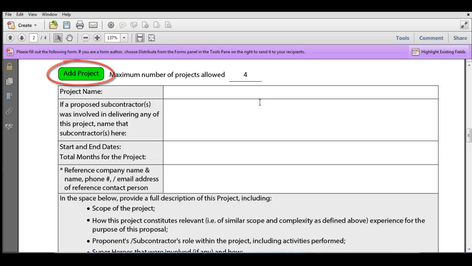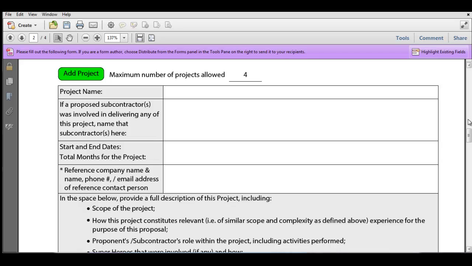So in this case, you will add projects, but you'll see that the maximum number that's allowed is 4. If you click on this button, Add Project, it simply means that you're going to get another table that you can fill out, but you can't give us more than 4. The smart form has been designed so that you're only able to give us up to 4.